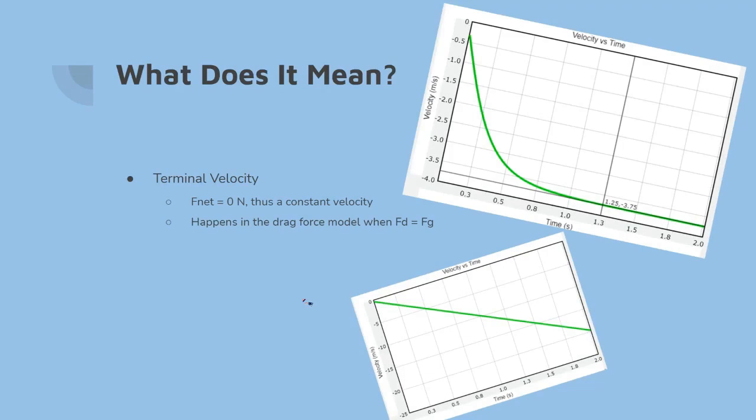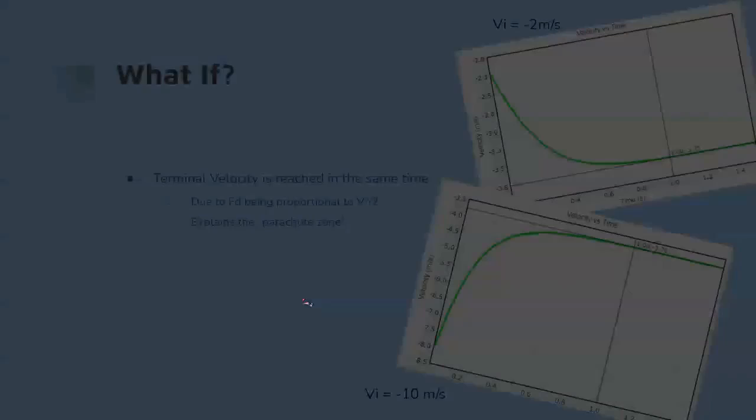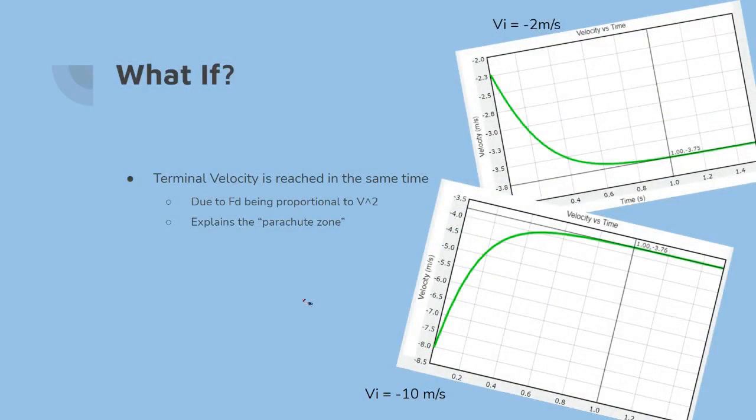Now you're probably thinking that's cool and all, but what if I just wanted to throw the sock? Throw it as hard as I could towards the earth and not just drop it? Would it reach a terminal velocity? And what time would it even reach it? Actually, it would reach it in the same exact time as you just dropping it.